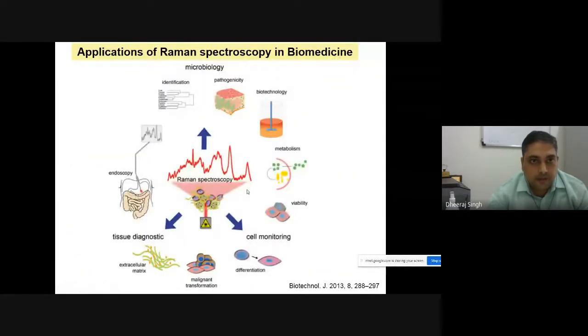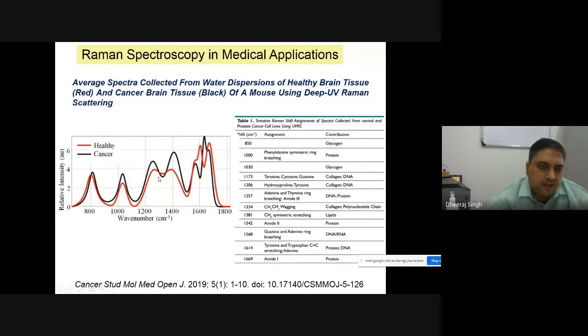So I think within 5 minutes I will try to compile applications of Raman spectroscopy in the biomedical field. In endoscopy, you can put the optical fiber in your body, in your stomach, and now you can get information from inside your body in terms of endoscopy, where Raman spectroscopy is used. So Raman spectroscopy in medical application clearly identifies the cancerous cell and healthy cell. Suppose anyone has a healthy cell, the Raman spectra of the healthy cell and cancerous cell will be different. It means you can easily identify the normal cell and cancerous cell by Raman spectroscopy, because all the generated peaks are already well known.